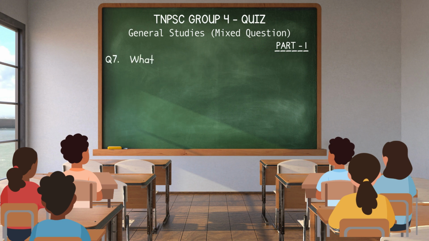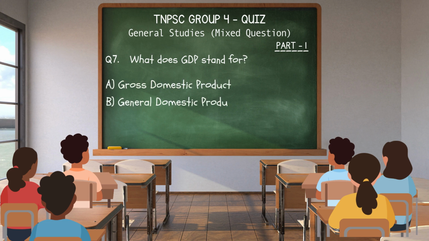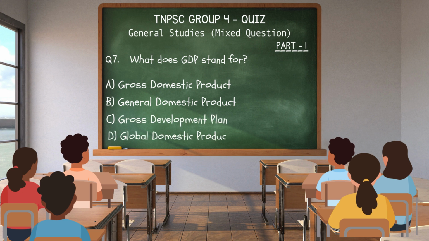Question 7. What does GDP stand for? A. Gross Domestic Product. B. General Domestic Product. C. Gross Development Plan. D. Global Domestic Product. Answer. A. Gross Domestic Product.